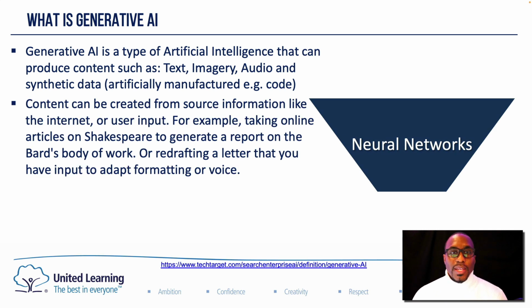Content can be created from source information such as the internet or other user input sources. For example, taking online articles on Shakespeare to generate a report on the bard's work. Or, for example, redrafting a letter that you have written and inputted into the AI and asking it to adapt the format or the voice of the letter that you've typed. So it is generating an output based on your input.